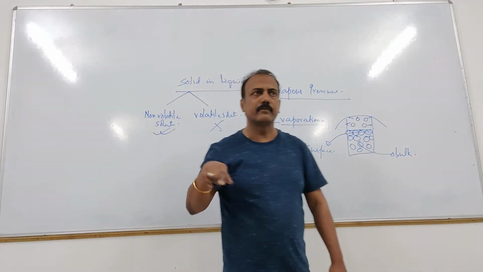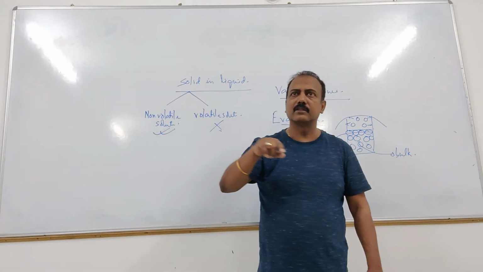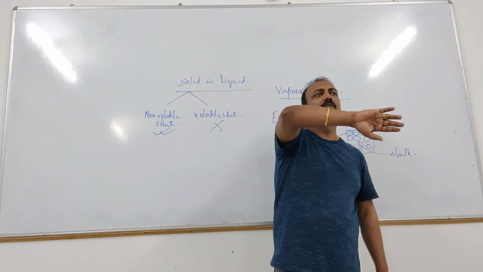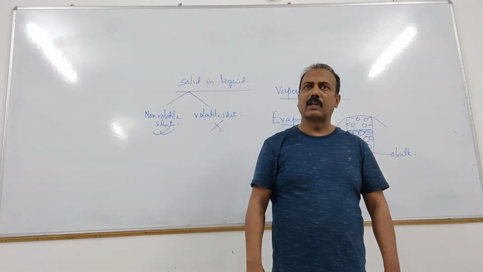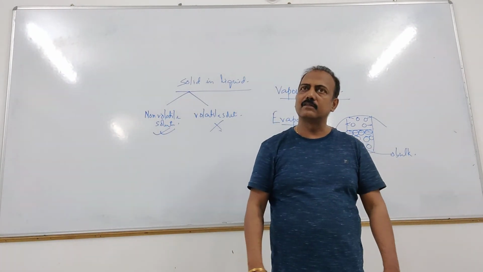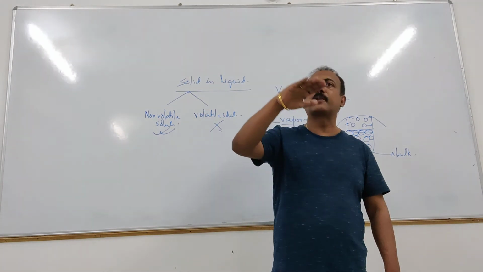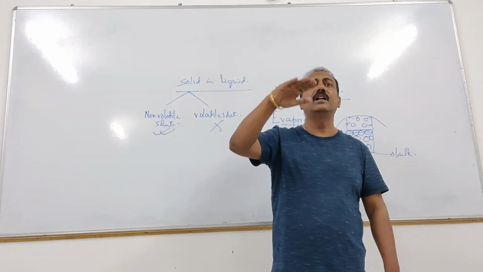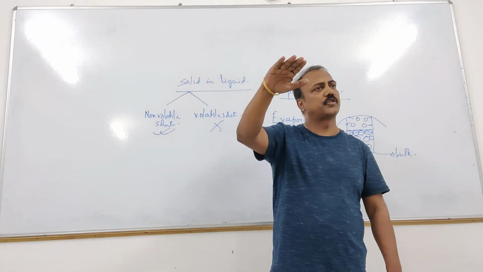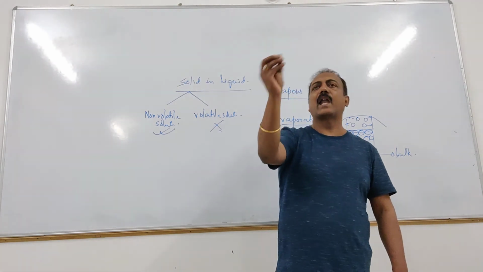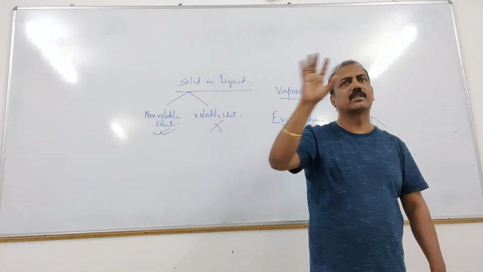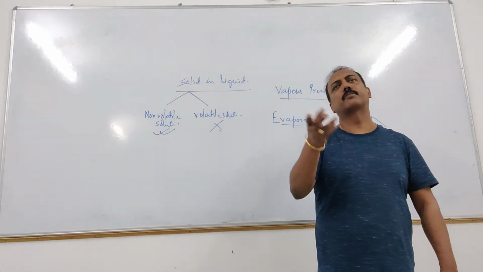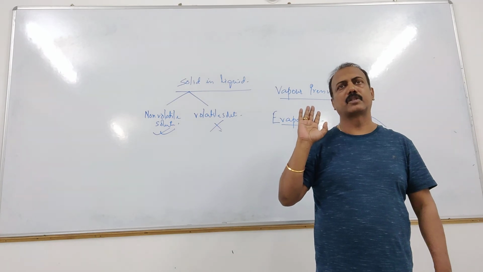When a liquid is kept in a covered vessel, the evaporation will take place till the equilibrium is reached. And the vapor molecules which have evaporated will exert a certain amount of pressure. This pressure is known as vapor pressure.